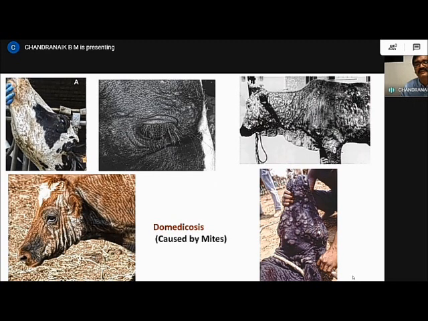You can see this figure. In the second figure, you can see lesions around the face and near the eyes. But in an advanced case of dermatitis, we can see some nodular lesions. This can definitely be easily treated with ivermectin or some other drugs. And animals will have a lot of irritation, meaning they will be rubbing on the wall, and these symptoms will be there.